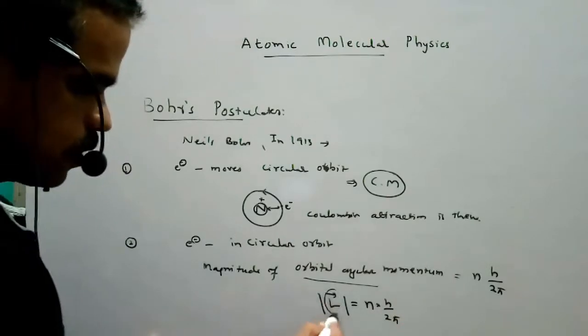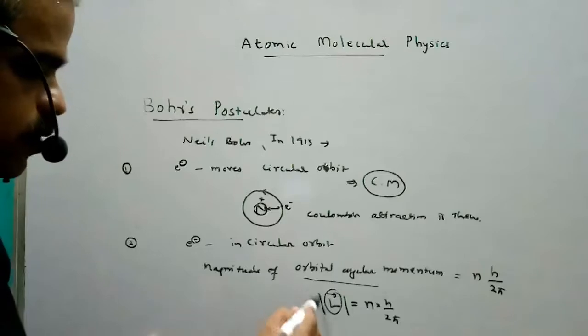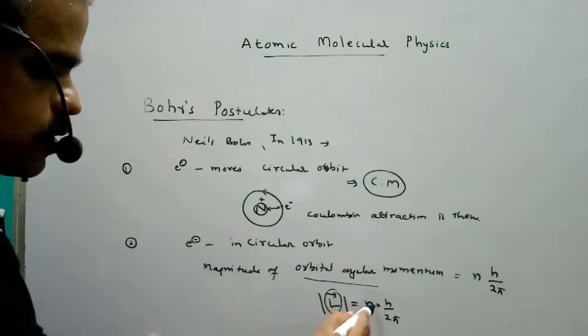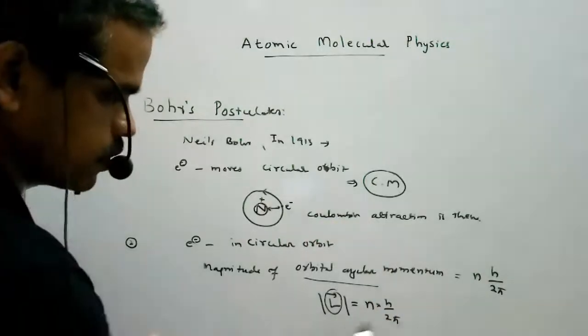So the modulus of orbital angular momentum, that is the magnitude of orbital angular momentum, is an integral multiple of h by 2 pi.